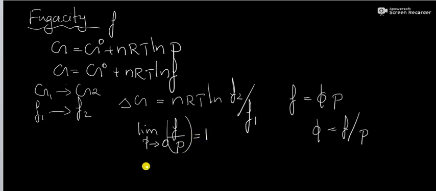Thus, fugacity F may be regarded as a sort of fictitious pressure, or a corrected pressure to apply in the case of real gases. The fugacity is the pressure adjusted for lack of ideality in a real gas.